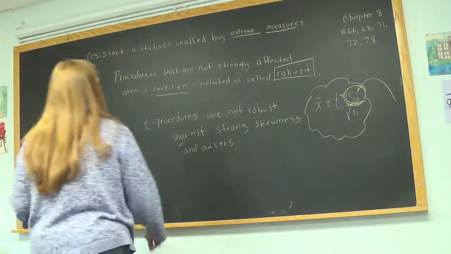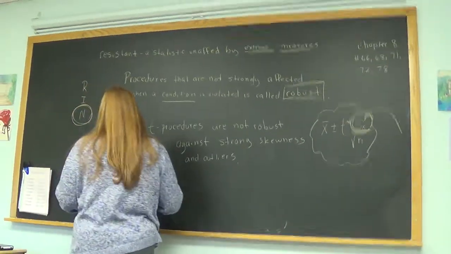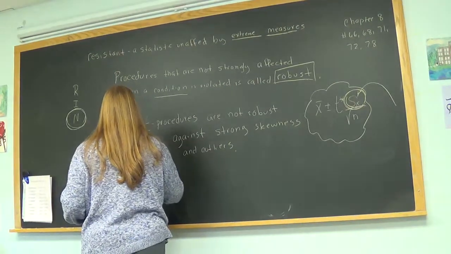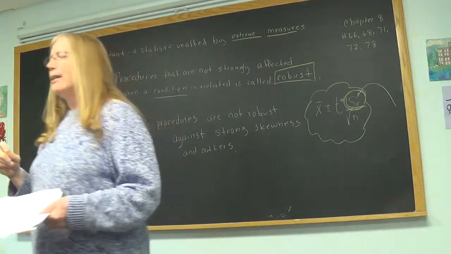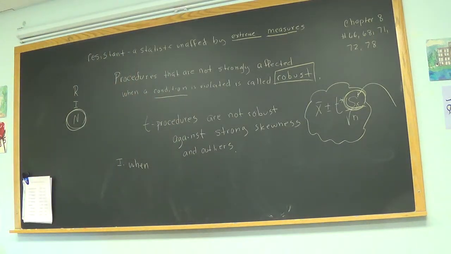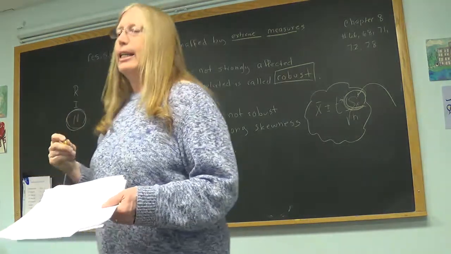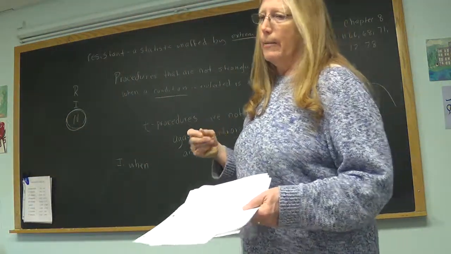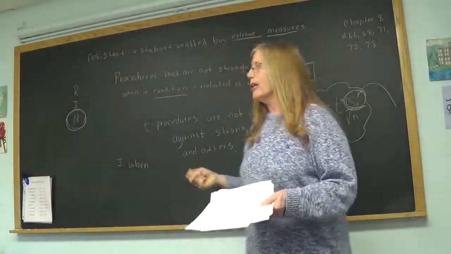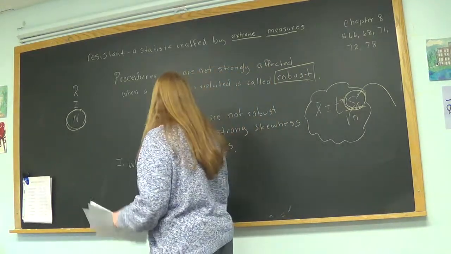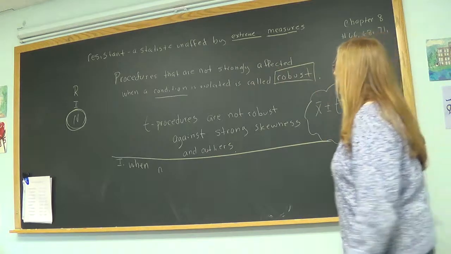There are 3 rules. Rule number 1. We're talking about T procedures. So if I'm in T land, what am I looking for? What's the parameter I'm looking for? When I'm doing a T procedure, am I looking for p hat? Am I looking for p or mu? You're looking for mu. So when n is greater than or equal, here's the 3. I don't think I will fit them on here.